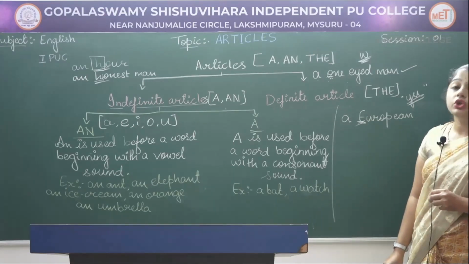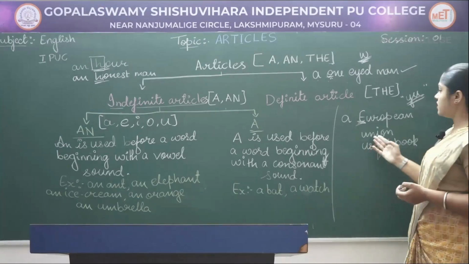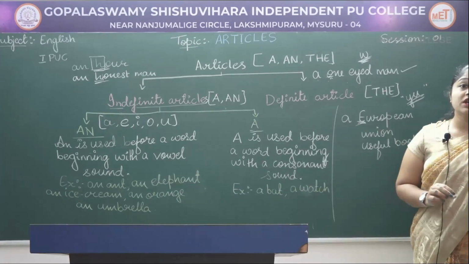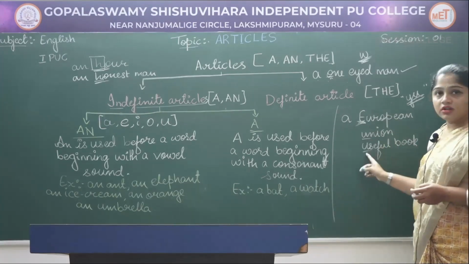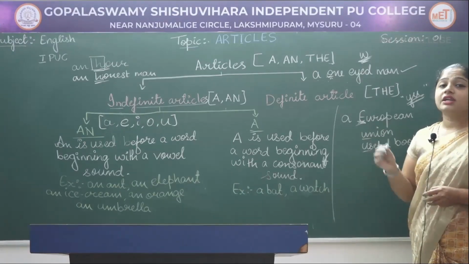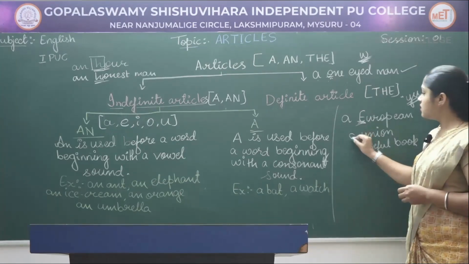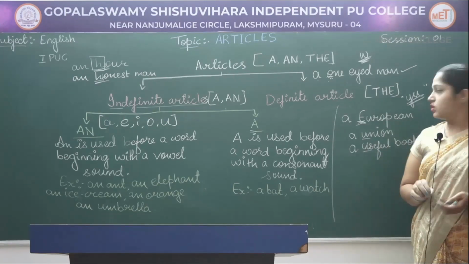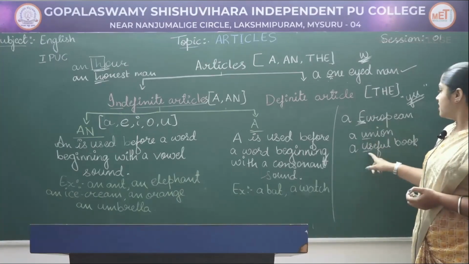Okay, a European. Likewise, we have a few more examples. Here, union. Again, it is a Y sound, union. Though it starts with a vowel letter, we have a consonant pronunciation. Because of which we have to use a before union and a before useful book. We don't say an onion, okay, an onion, or an useful book.